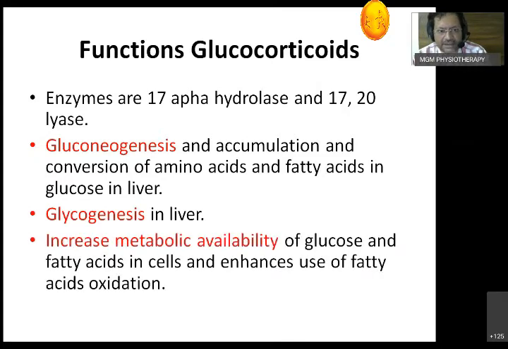On other cells, it increases the amount of glucose and fatty acid levels inside the peripheral tissue cells. But metabolically, it enhances the use of fatty acid oxidation. What happens whenever there is a large amount of fatty acid oxidation? It creates a lot of free radicals, and this is going to be detrimental.